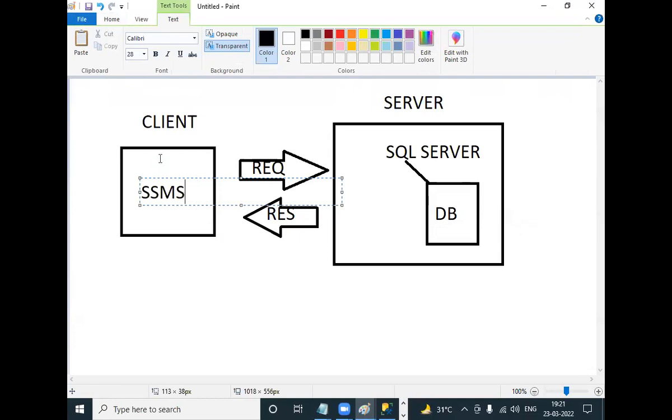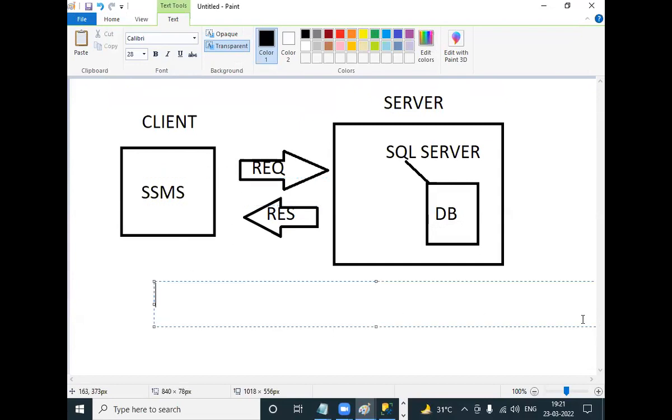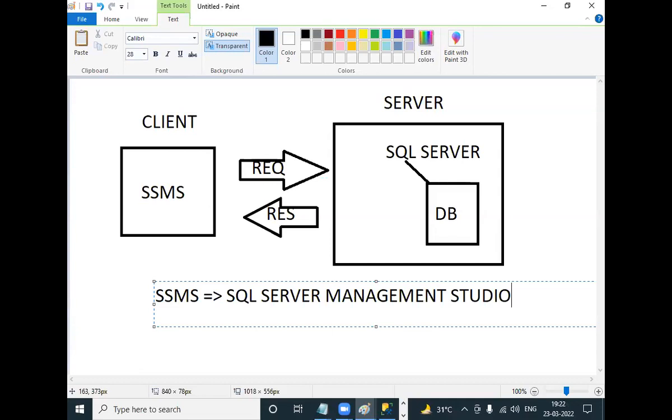In case of Gmail, in your laptop, a browser should be there. Like that, to connect to the SQL Server software, inside the client computer, the SSMS tool should be there. What does SSMS stand for? SQL Server Management Studio. What is server? What is client?